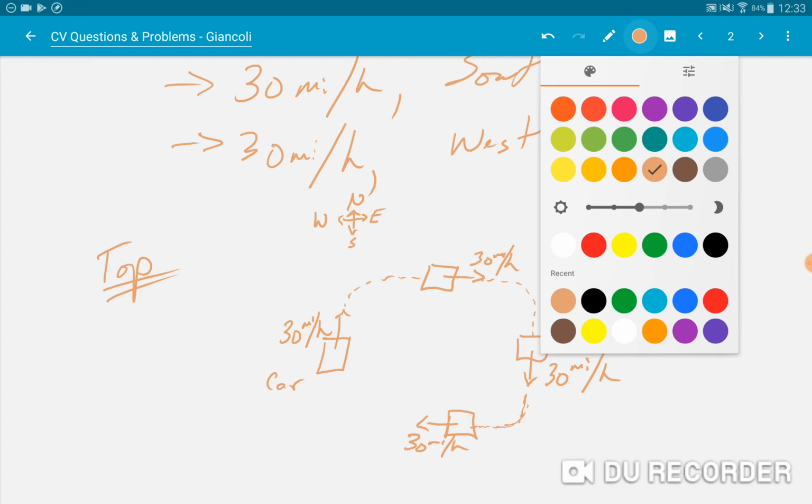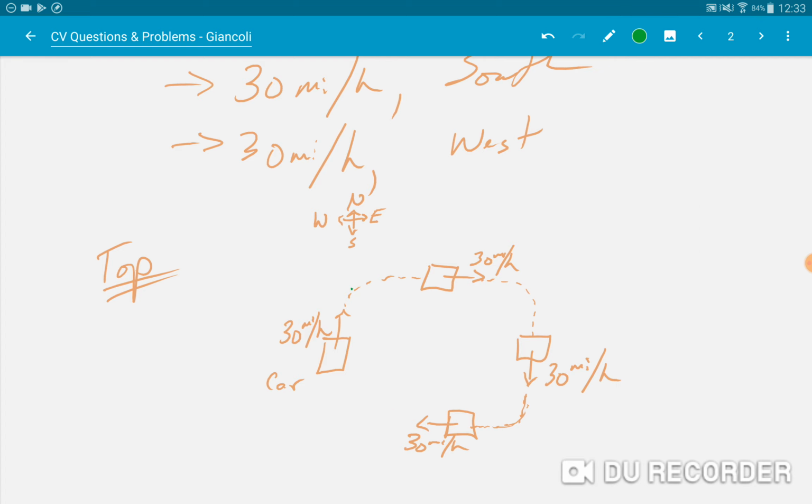And furthermore, what about if it's in the middle of its turn? Yeah, it'd be going this way at 30 miles an hour. And what direction would that be? Well, that'd be like northeast, and you can report that in degrees. You don't have to report it in the cardinal coordinate plane either. That's it.